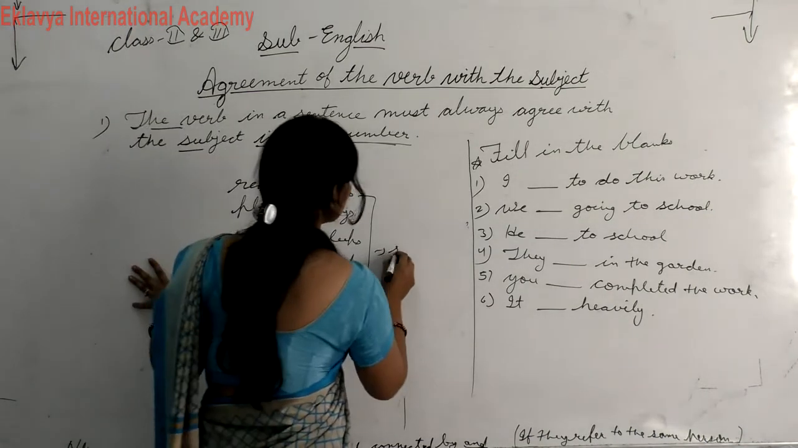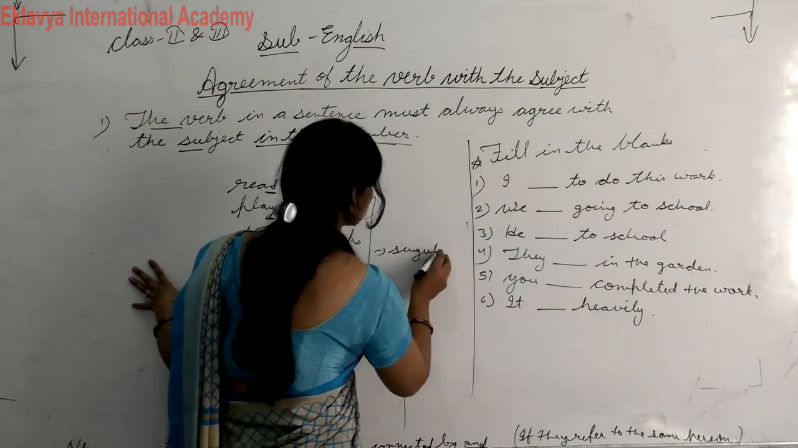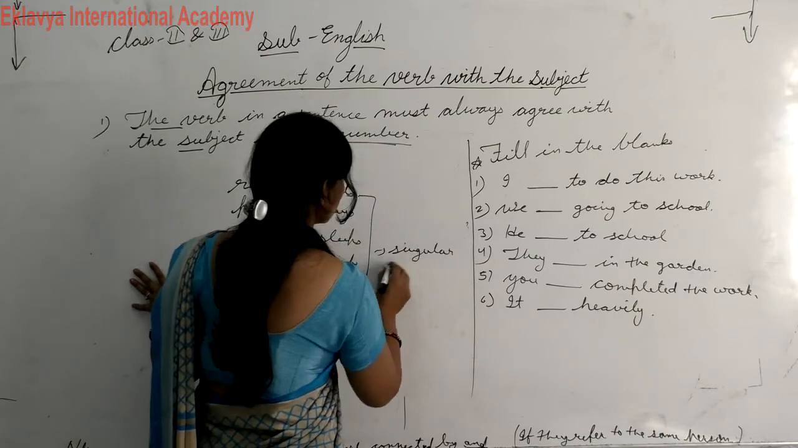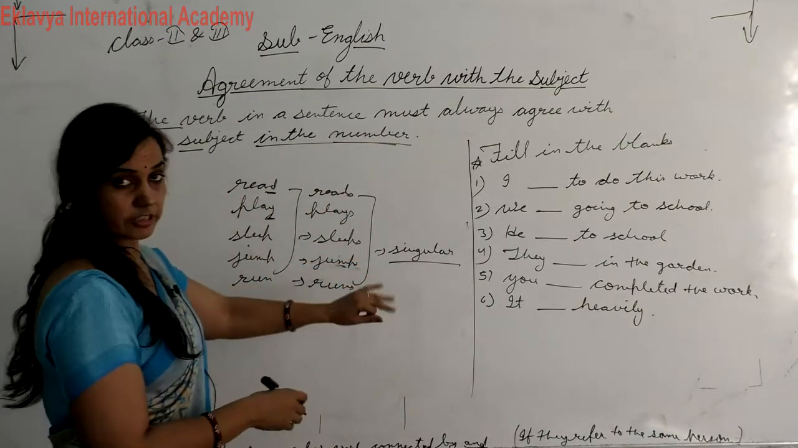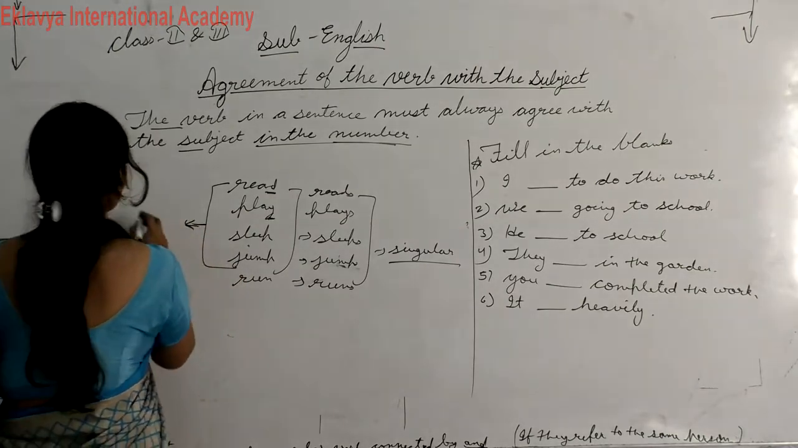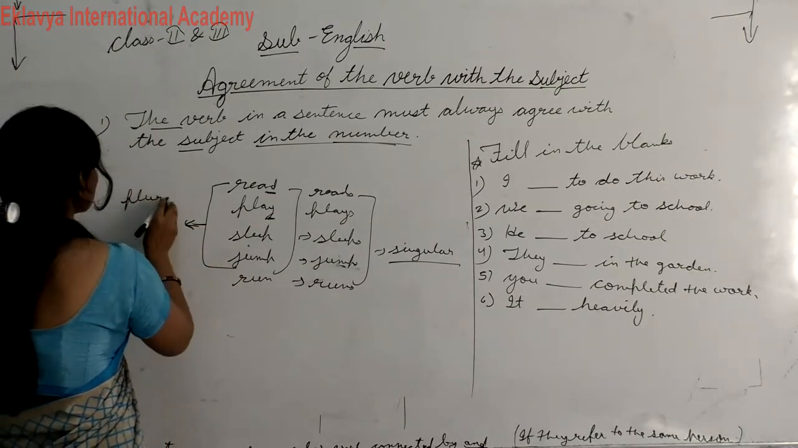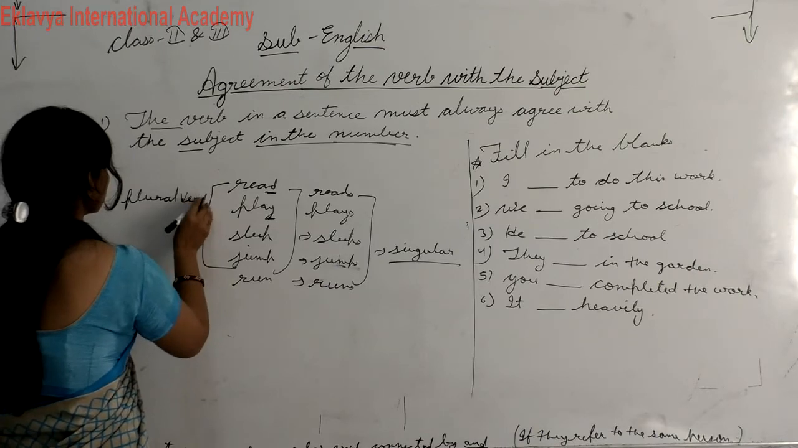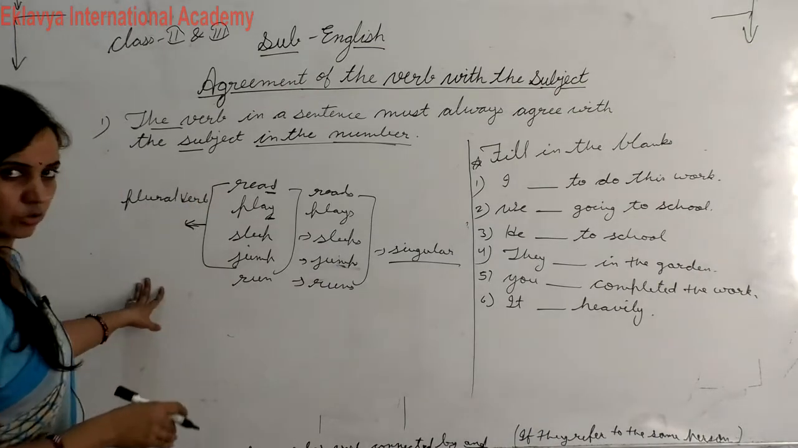So it means they are singular verb, or they are used with singular noun. Okay, and these are plural verb. These are plural verb and used with plural noun. Okay, student.